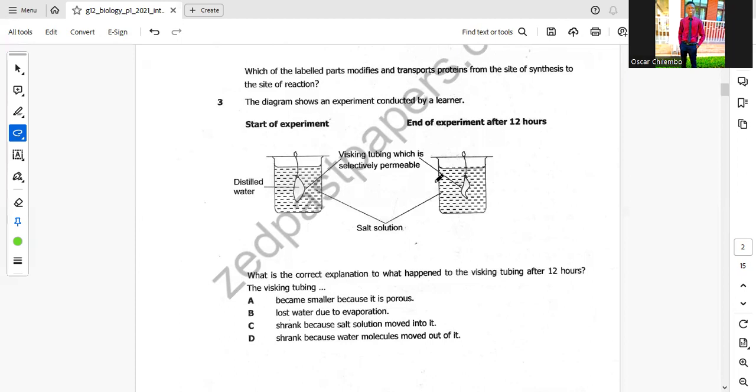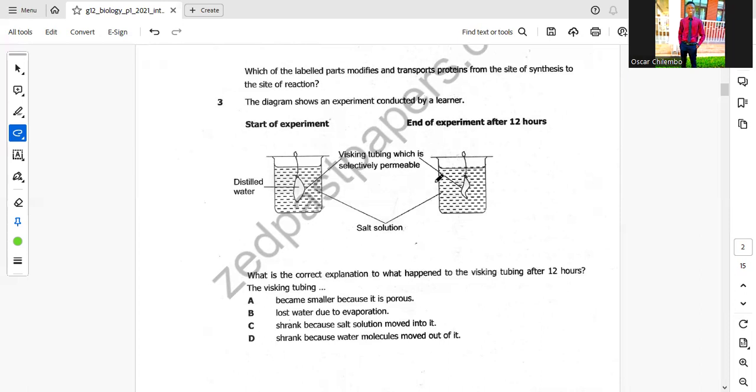What is the correct explanation of what happened to the Visking tubing after 12 hours? At the start of the experiment it looked normal, then after 12 hours had elapsed, the Visking tubing shrank.